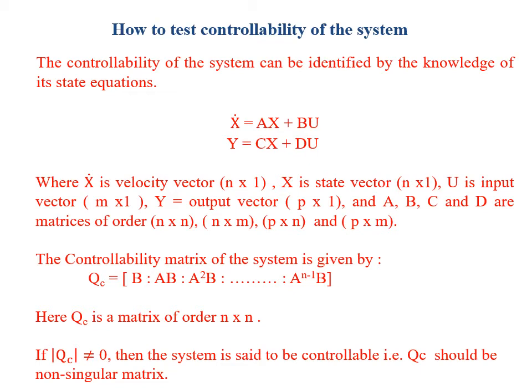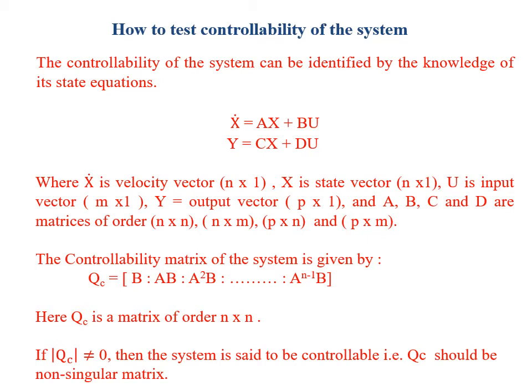Here we can observe that the controllability matrix of the system, QC, equals [B : AB : A squared B : ... : A to the power n minus 1 B]. This QC is called the controllability matrix of the system, and it is of order n cross n. This QC determines whether the system is controllable or not.